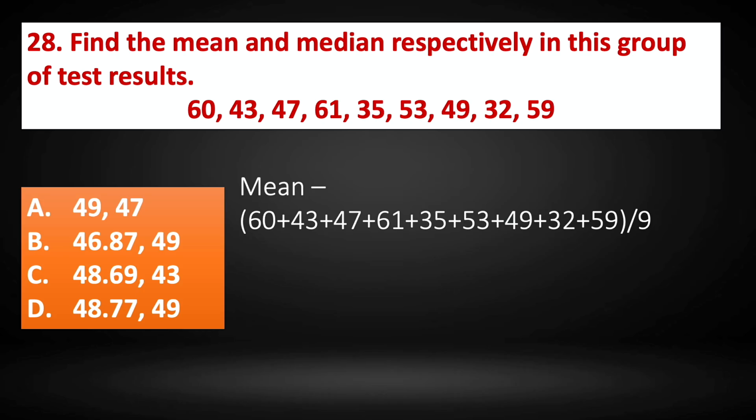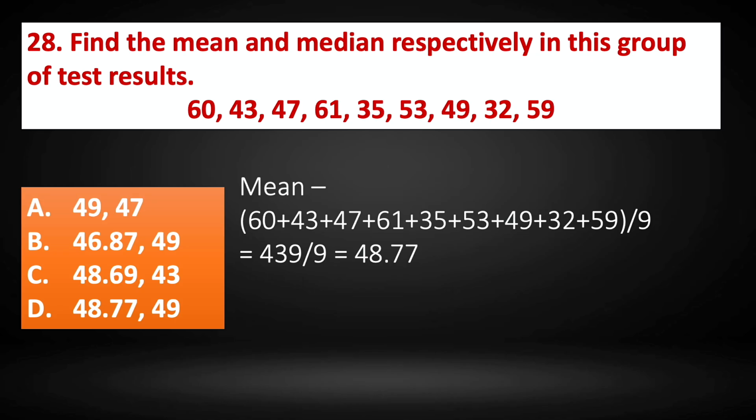What is the total number of results? It is 9. So we have 9 test results. So we add everything, divide by 9. When we add everything, we get 439 divided by 9. That gives us 48.77, which is the mean.